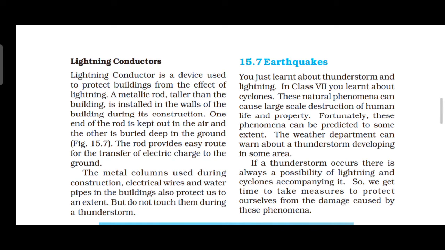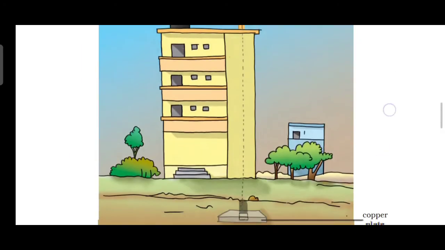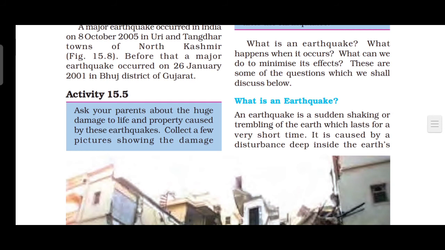Then what is an earthquake? An earthquake is a sudden shaking or trembling of the earth which lasts for a very short time. It is caused by a disturbance deep inside the earth. It occurs in a very short time, but it causes what? Disturbance deep inside the earth. Earthquakes occur all the time all over the earth.